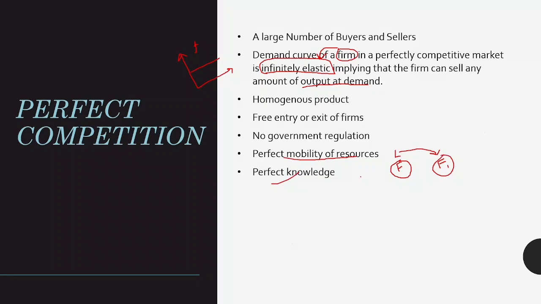Now there is another concept, pure competition. When we take the first 5 features and exclude the last 2, that is perfect mobility of resources and perfect knowledge, then it is pure competition. So pure competition has all the features of perfect competition except the last 2.